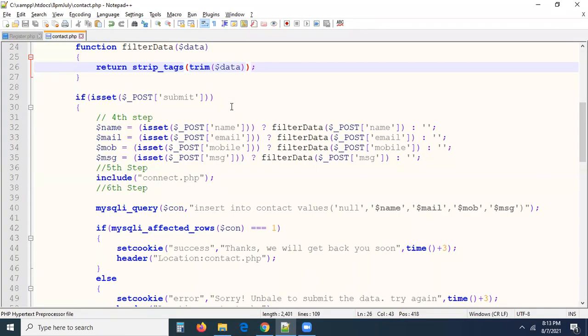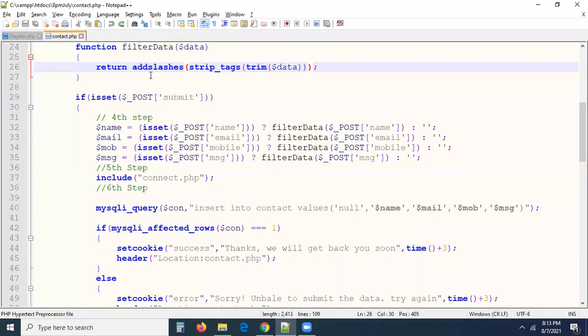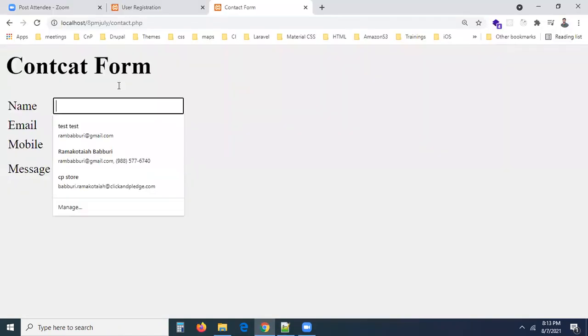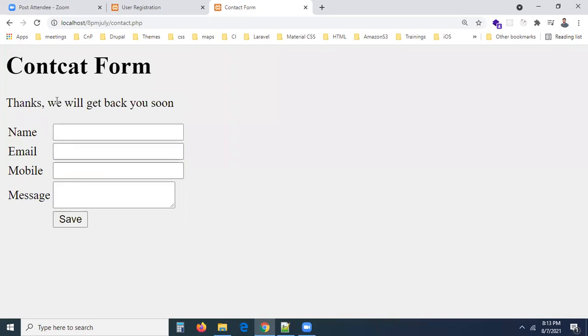So okay, that is the user's choice. The user may enter it, but you have to skip that. You have to save with the single quote only. But if you use this, now you can see. Now I'm going to enter the same data. I added the addslashes method here. So whenever you're entering something, test of phrases, something you're adding. Now, okay, you can check whether it is going to be inserted or not. Thanks, we'll get back to you soon. Go and check your database so that you will understand whether the record got inserted or not, right?